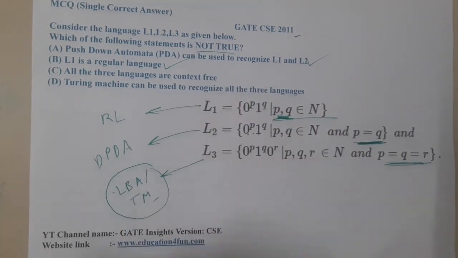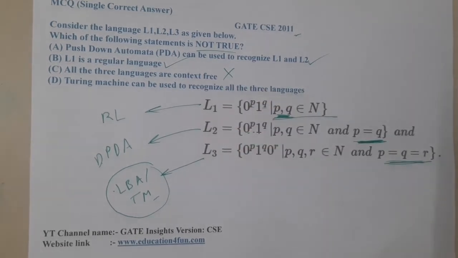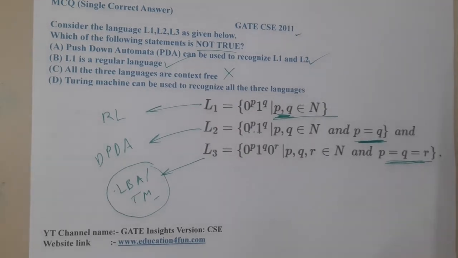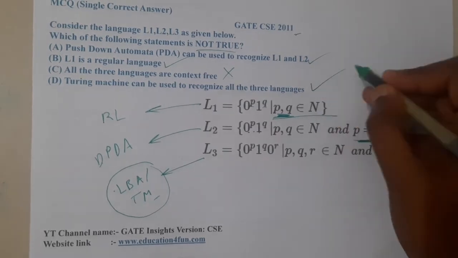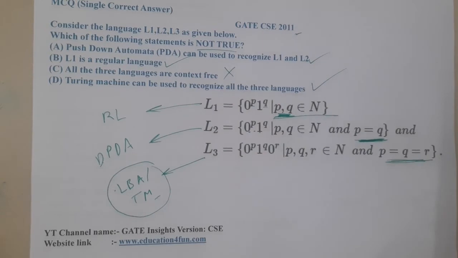Option C says that all three languages are context free. That's absolutely wrong because L3 is not context free. Moving on to option D. Option D says that a Turing machine can be used to recognize all three languages. Yes, that's absolutely true. The Turing machine is the most powerful machine and it can accept almost all the languages, guys.